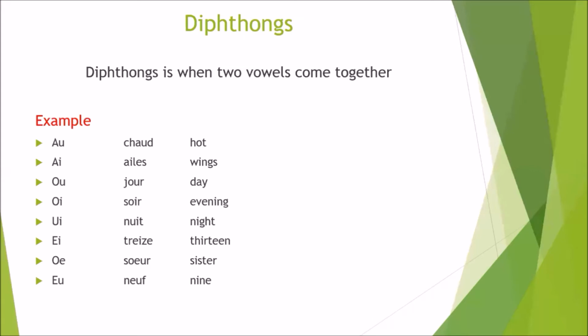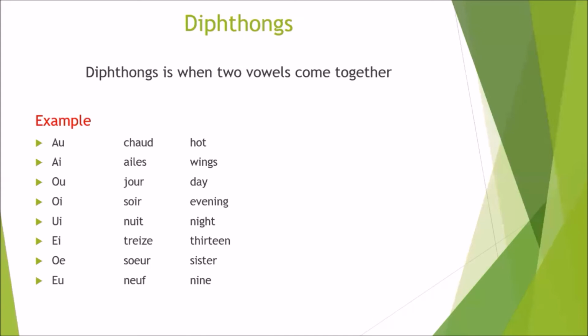UI has sound ui: the word is nuit. EI has sound A: the word is treize. OE has sound A: the word is soeur, means sister. EU has sound A: neuf means 9.